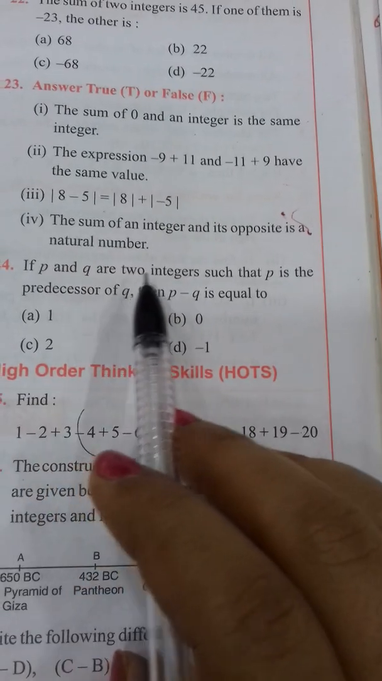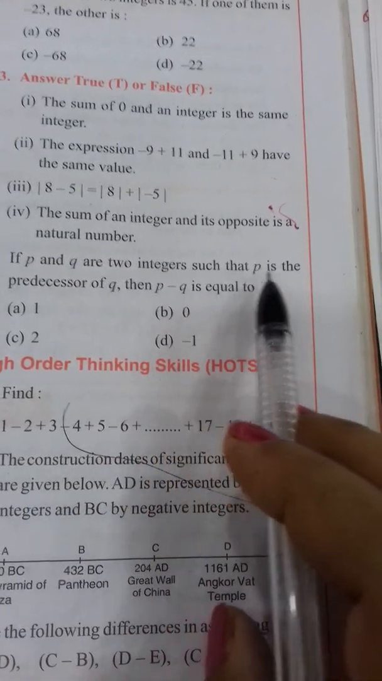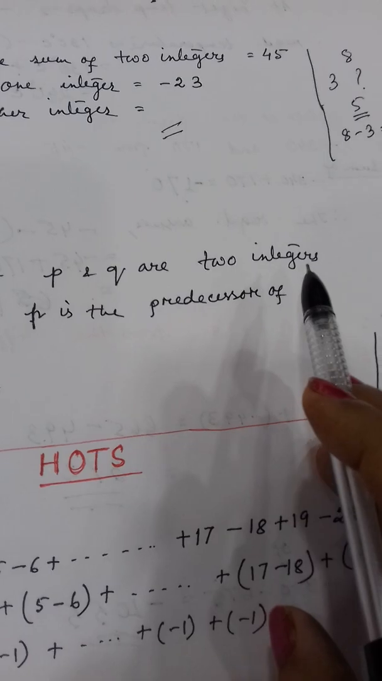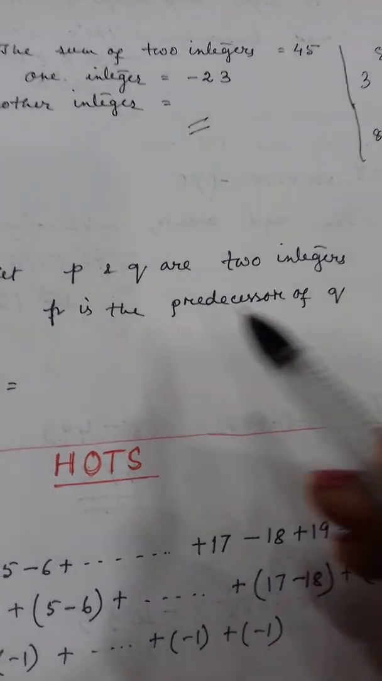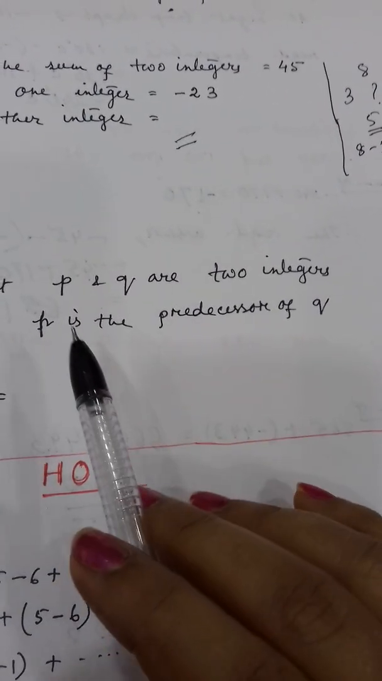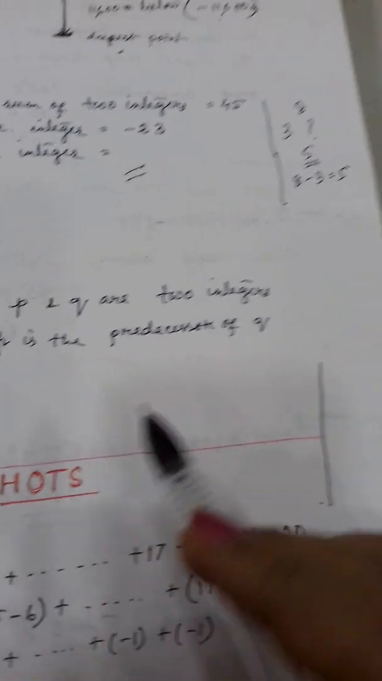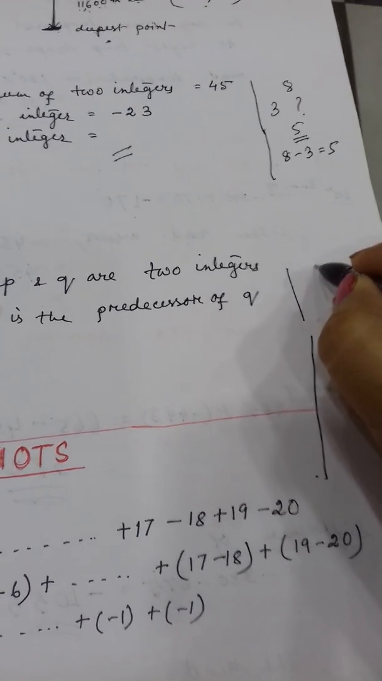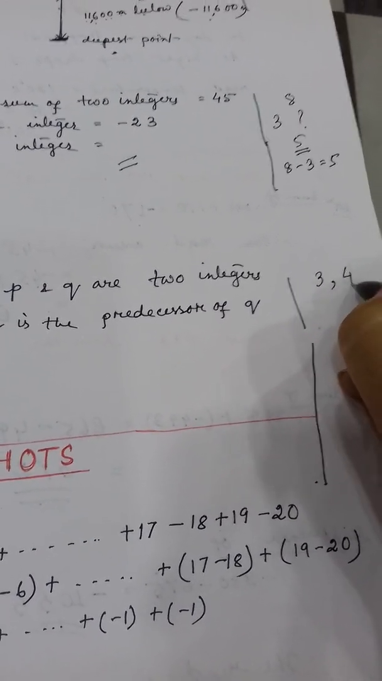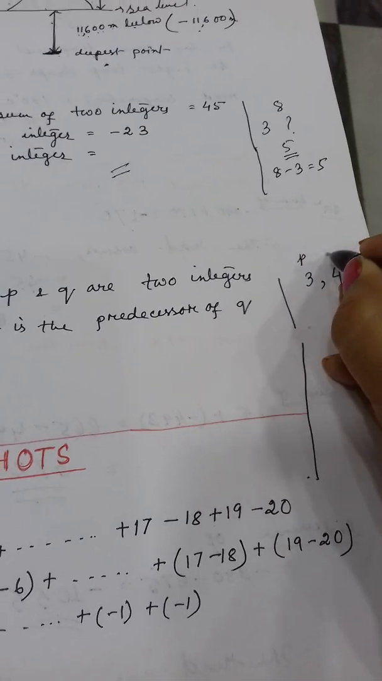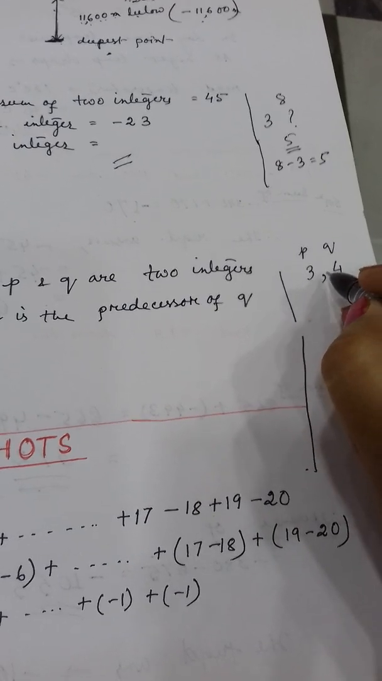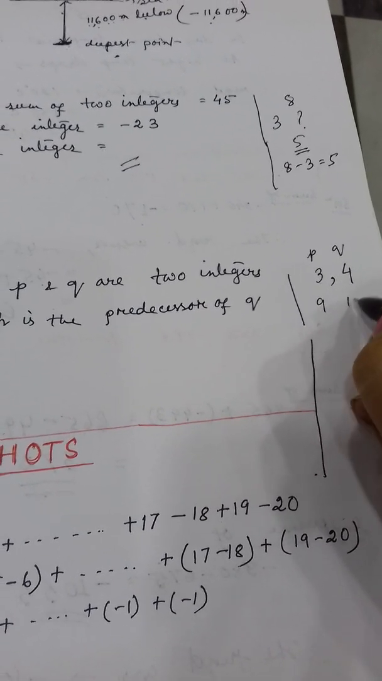If P and Q are two integers such that P is the predecessor of Q, then what will be P minus Q? P and Q are two integers. Any integers you can consider, but your condition is P will be always the predecessor of Q. So suppose you have considered P as 3 and Q as 4. If you consider it is P, it is Q, then you see P is the predecessor of Q, 3 is the predecessor of 4, or you can consider 9 or 10.